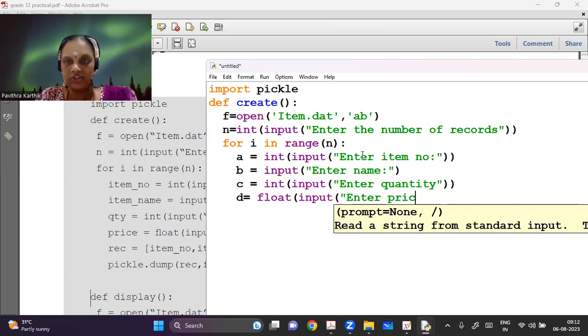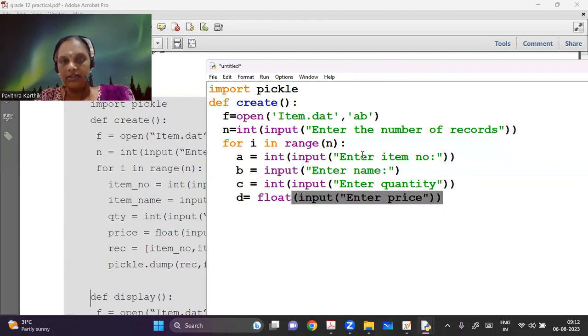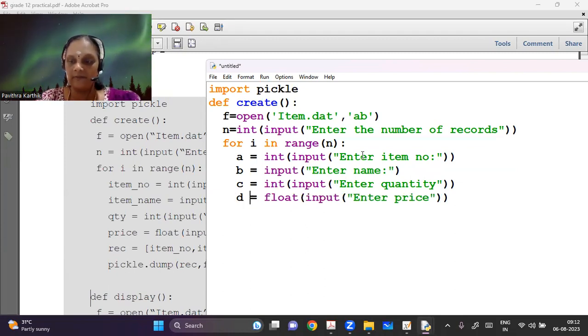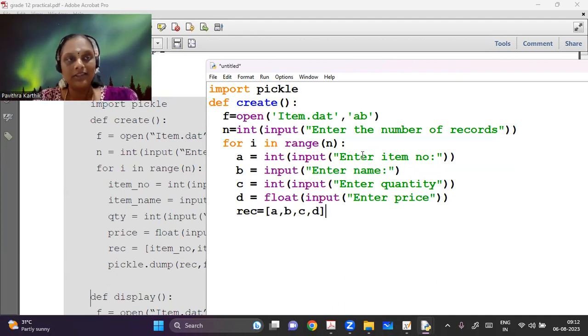So we can say anything, right? If it's a soap, what is the name of that item? And then I can assign an item code to it. I can give the quantity, how much quantity is there, and what is the price. So once I do this, I can simply do one thing. I can just say record is equal to A, B, C, D. It's very, very easy to do this because this is going to be our theory question also.